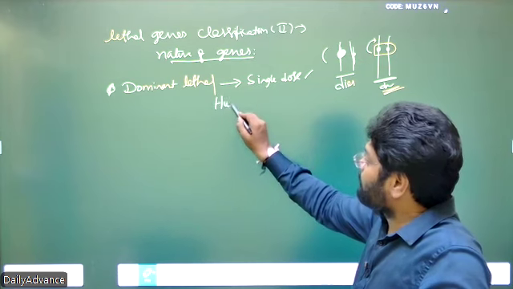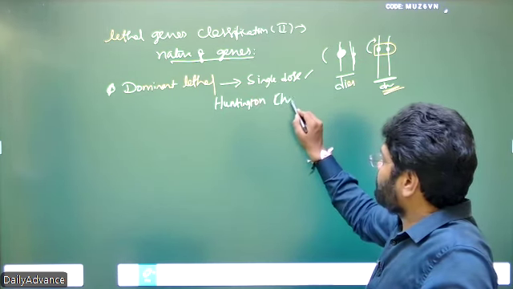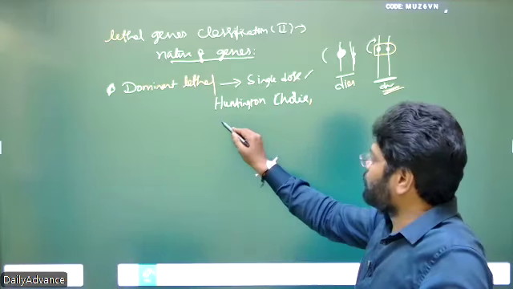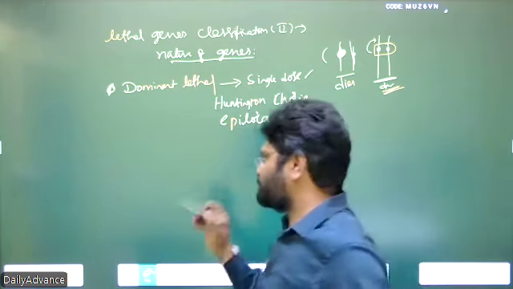Examples are Huntington chorea and epiloia. These are all dominant diseases.